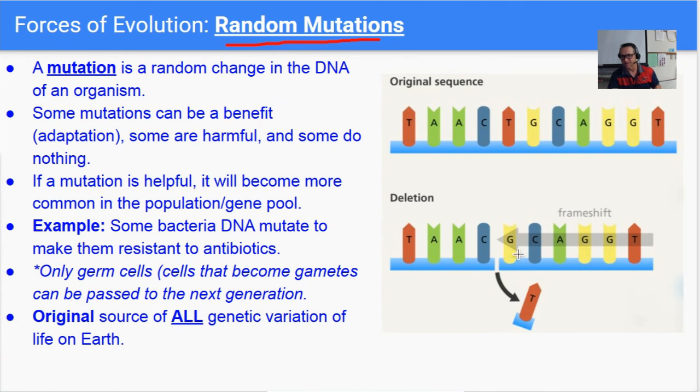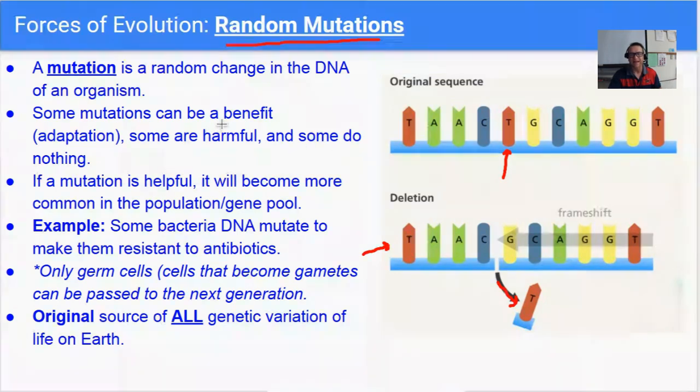So like right here, let's see where's the mutation. All right, so there was supposed to be a T right here. Whoops, it forgot to put the T. It was supposed to be GTC, and it forgot to put the T. That's a mutation because this strand right here is different from the original strand, so a mutation has occurred.